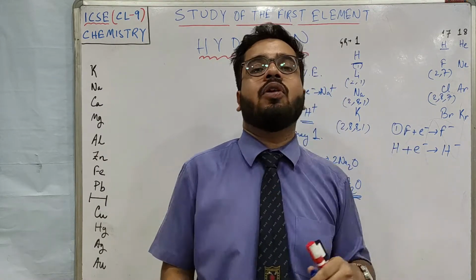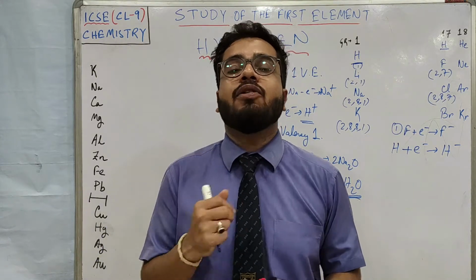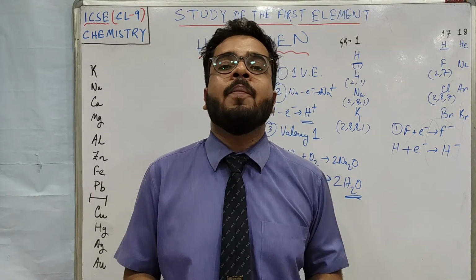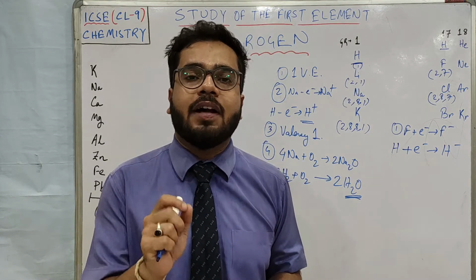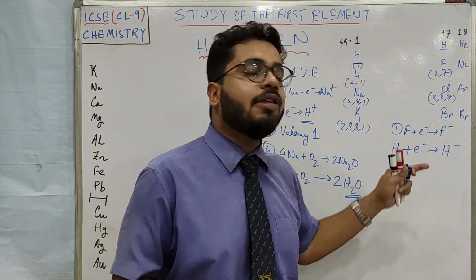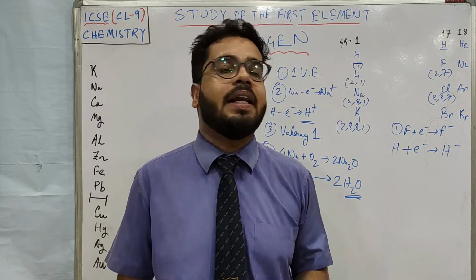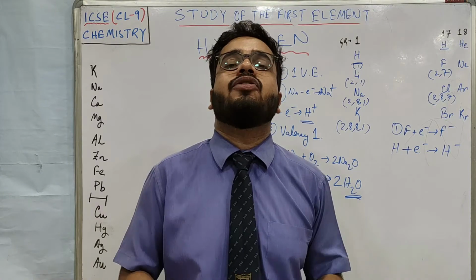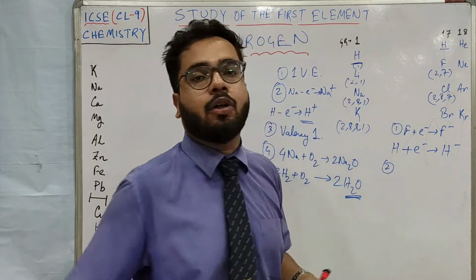After gaining 1 more, there will be 2 electrons altogether, and as you know, by the 2n square rule, the maximum number of electrons that can be accommodated in the first shell is 2. That is why if a hydrogen atom gets 2 electrons in its first shell, it is stable because its duplet is completed.